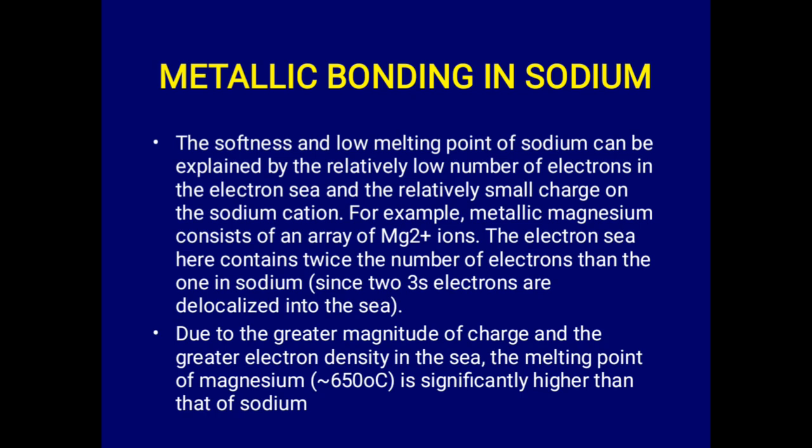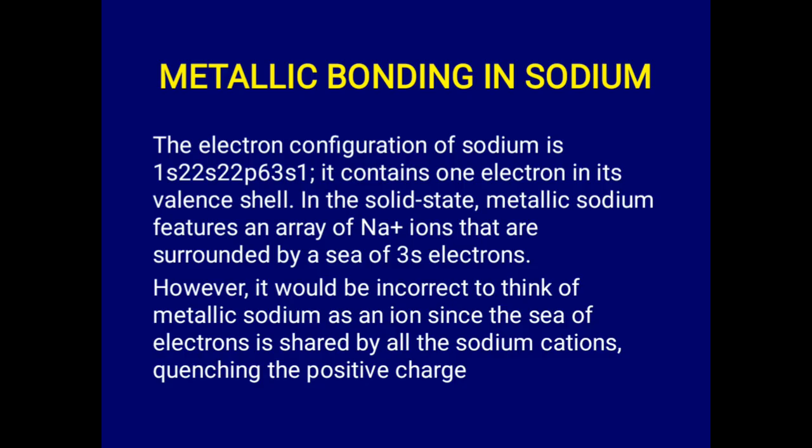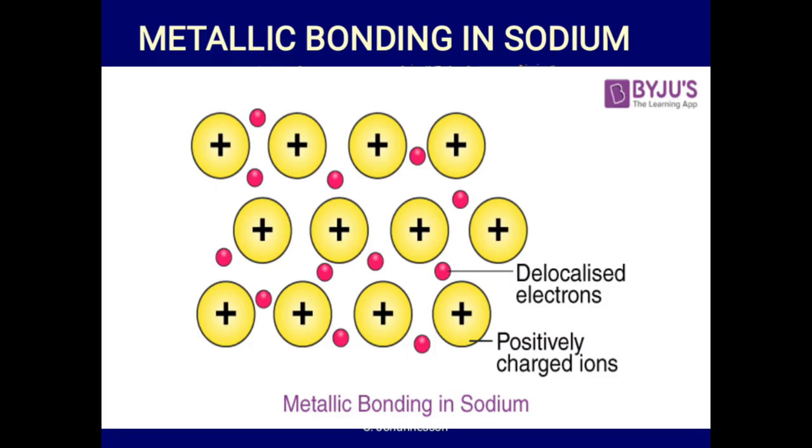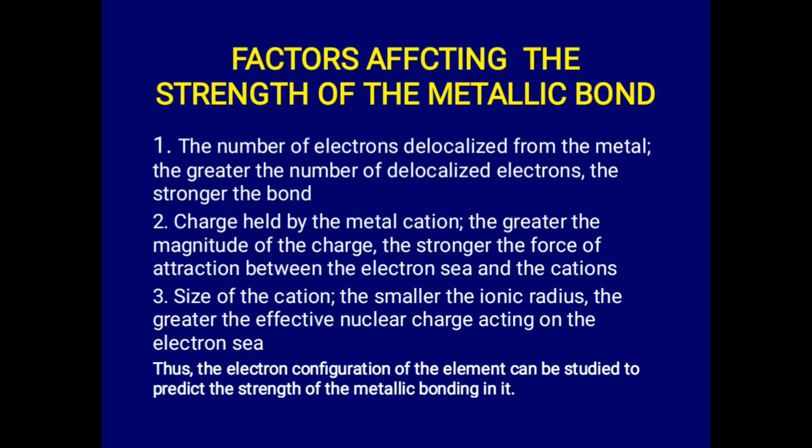When you compare with aluminum with 3+, we also have 3 times that of sodium. So those are things that cause metallic bonding, and that's a case study of metallic bonding in sodium.